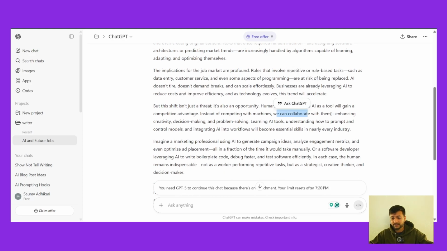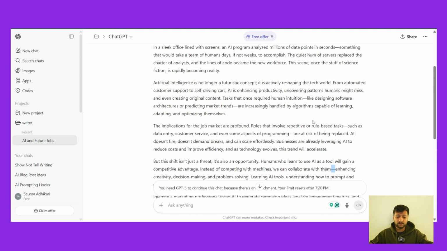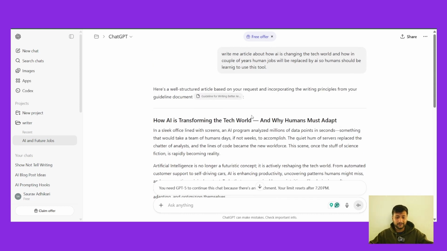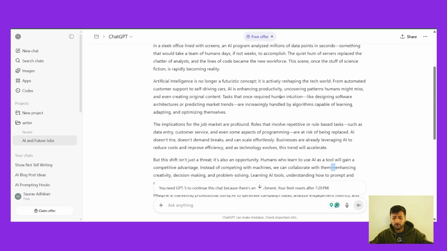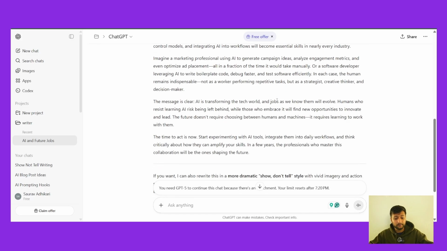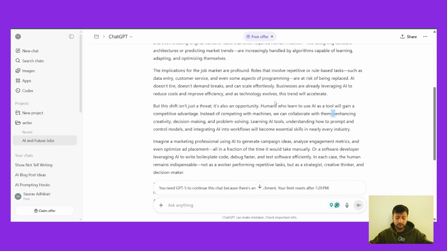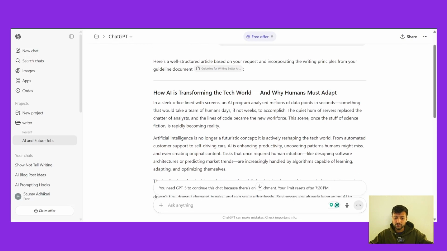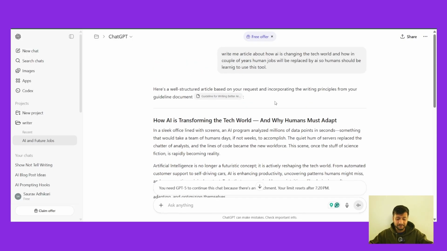Now we can always tell it to not use em dashes. You can provide that in the guideline. You could write do not use em dashes, use human language. The more better context you provide, the better article it will be able to write. So this is one simple thing that you can do on ChatGPT in order to create a writing assistant for yourself.